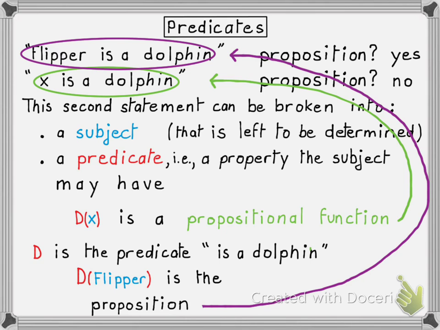So this is the only proposition on this slide, and it states that Flipper is a dolphin. It is this proposition. So the only new thing here again is that the proposition explicitly shows the distinction between two parts inside the proposition, the subject and the verb phrase, and it also allows us to represent sentences that are not propositions like this one by using variables like here.